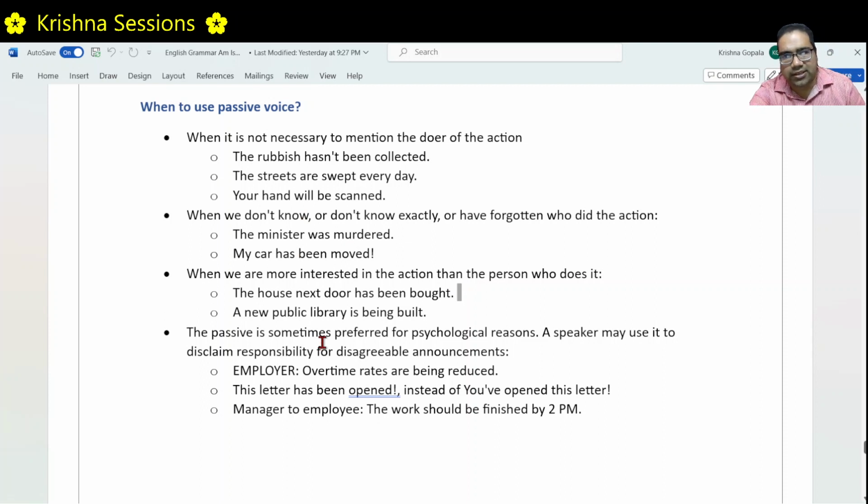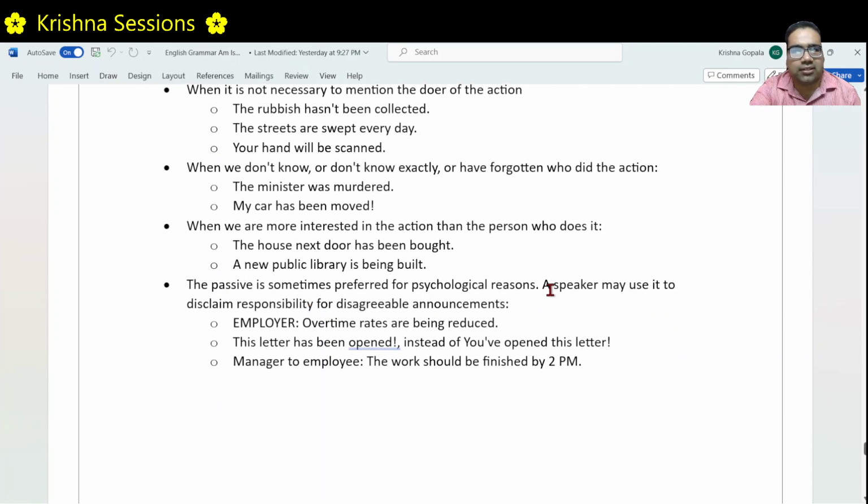For other psychological reasons, we use passive voice because sometimes the speaker doesn't want to show responsibility or put responsibility on someone. If you make the statement in active voice, that means you are clearly specifying who is the subject. That means who is the doer. In some cases, it is better if you don't tell who exactly is the doer. Let us take this example. Employer. The organization is saying overtime rates are being reduced. What does it mean? Employees will get paid less for the same work.